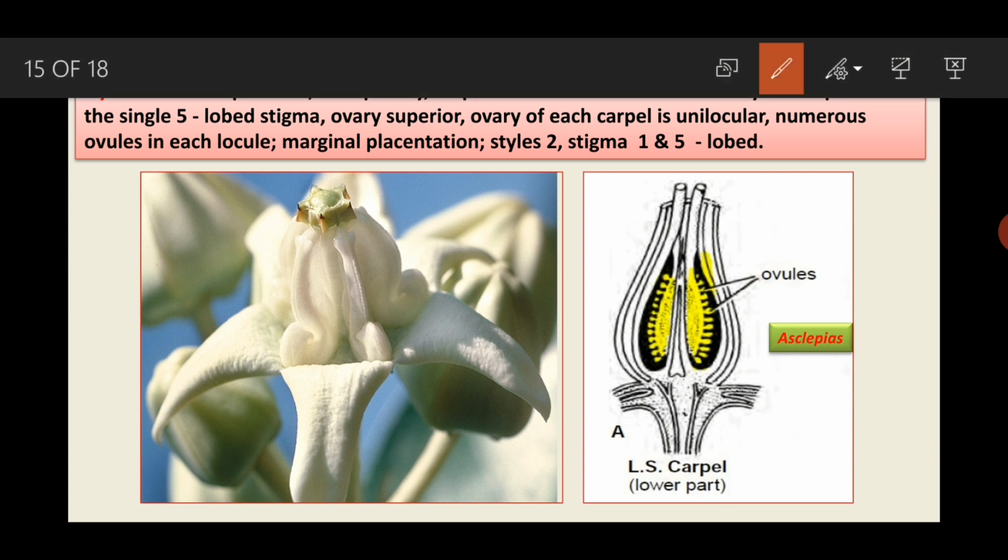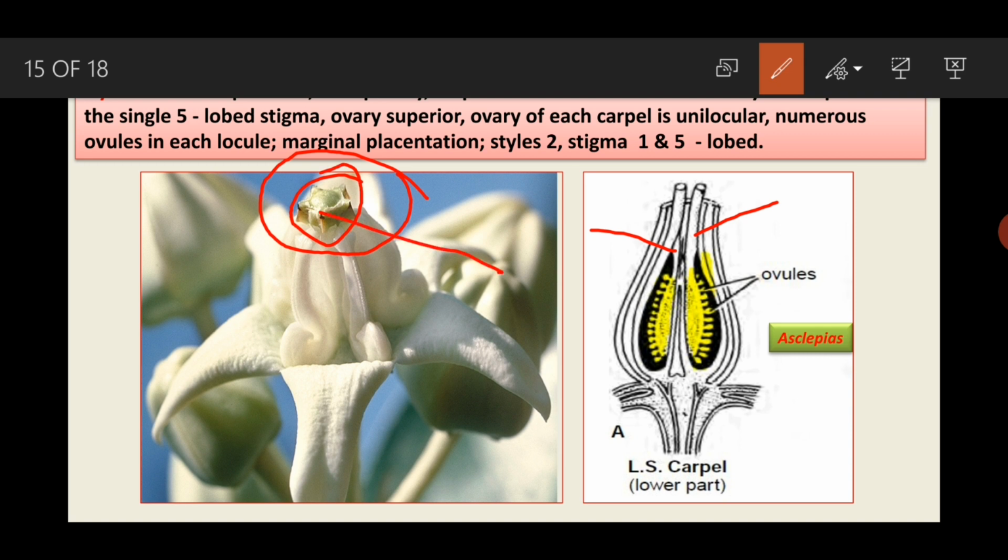So here you can see the 5-lobed stigma. Ovary is superior, that means the remaining 3 whorls, that is androecium, calyx and corolla, are inferior. Styles 2. So this is one style, this is another style. And stigma 1, this is stigma.